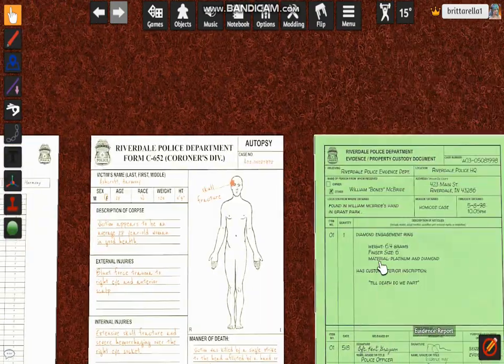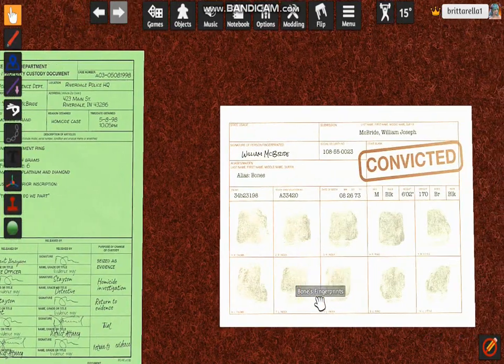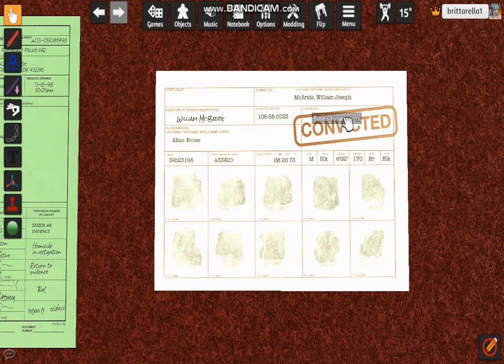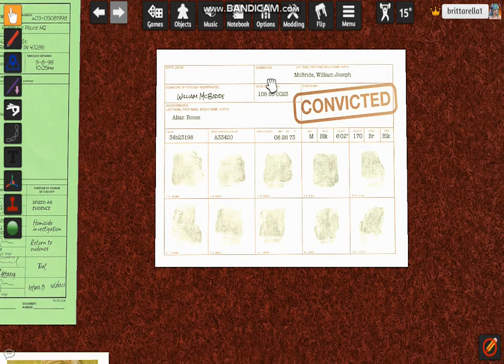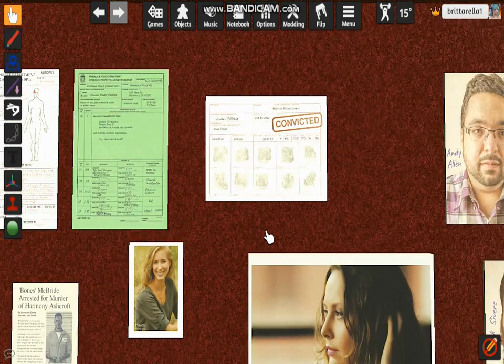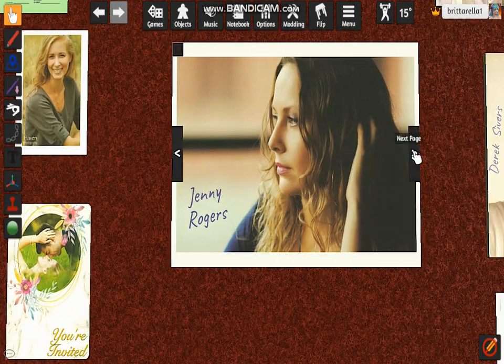Jenny Rogers. Oh, and let's not forget the fingerprints. William McBride. It says William McBride Joseph. Okay, and I think this is the number thing. Let's move on to these pictures real quick.